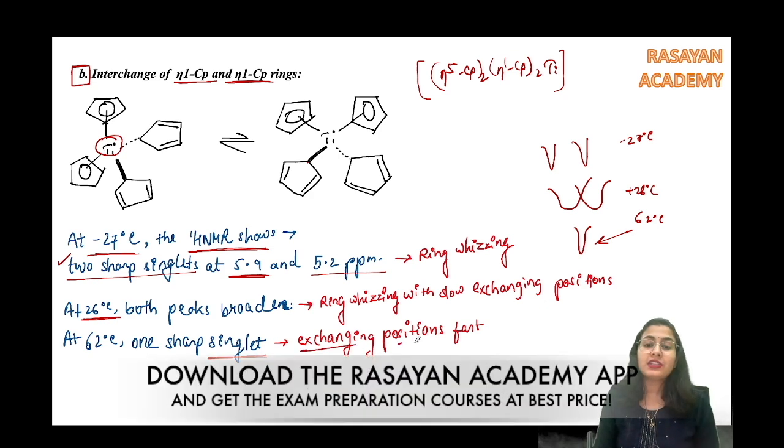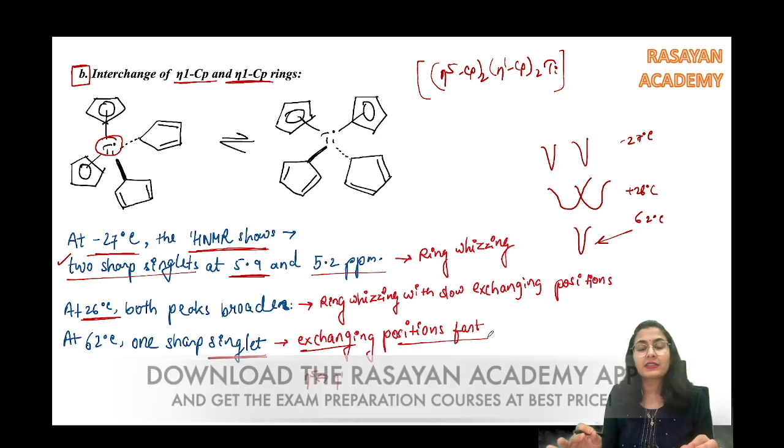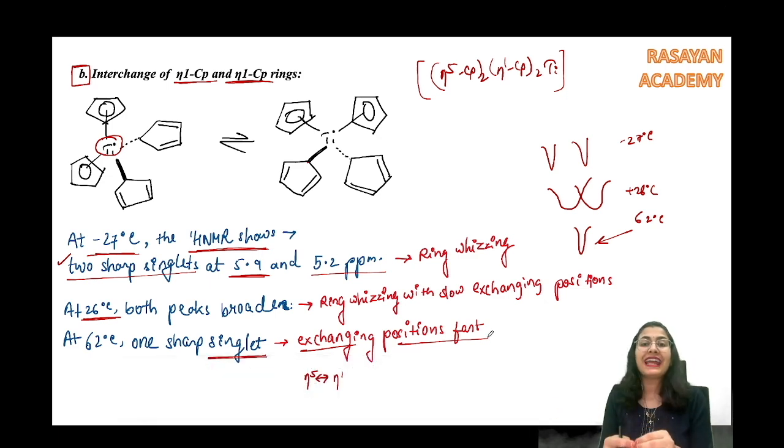They are exchanging positions so fast that the proton NMR spectrum cannot catch. तो इसका मतलब मैंने क्या लिखा है? देखो, this ring is eta 5, but here I have written this ring to be eta 1. This is eta 5 same. This is eta 1, this becomes eta 5. Got it? That the rings are also constantly changing the hapticity.